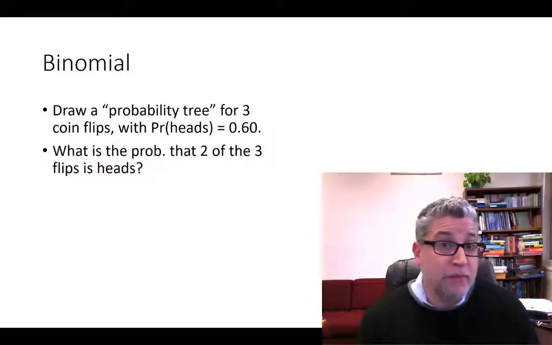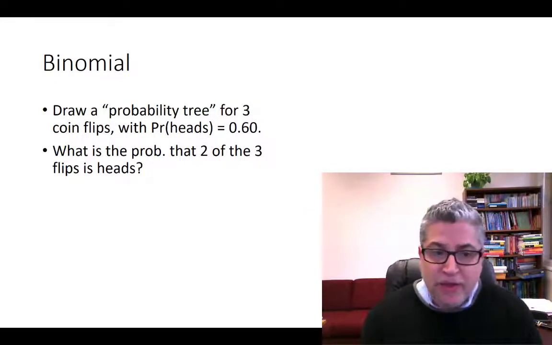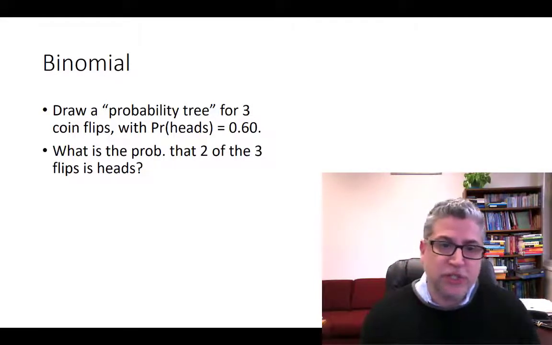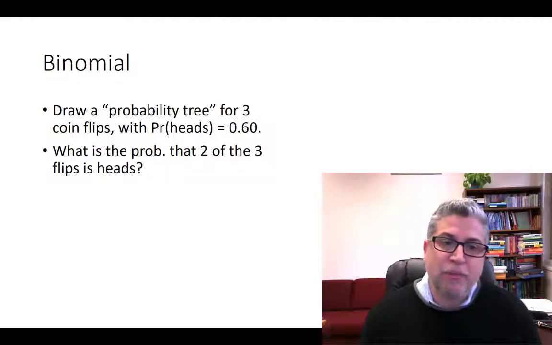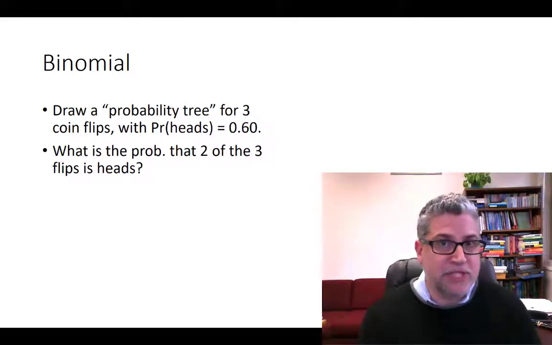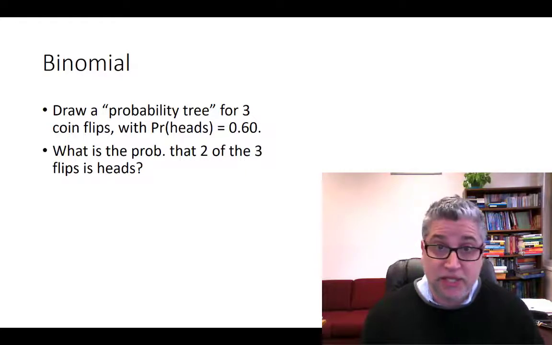We're going to flip 3 coins, and we want to know what's the probability that 2 out of the 3 come up heads. We don't care about the order, just that 2 out of the 3 come up heads. And just to keep things a little interesting, let's say that the probability of any one coin coming up heads is now 60%. So it's no longer a fair 50-50 coin. It's now a 60-40 biased coin.